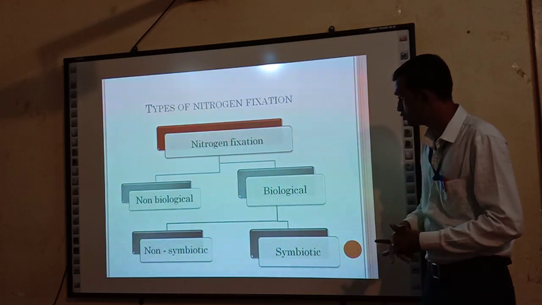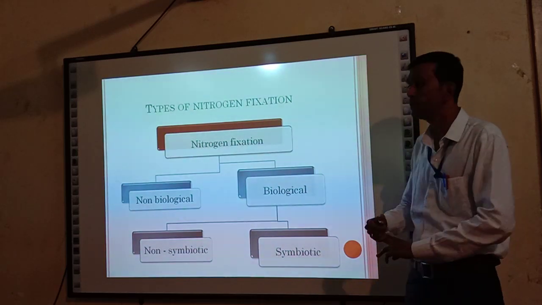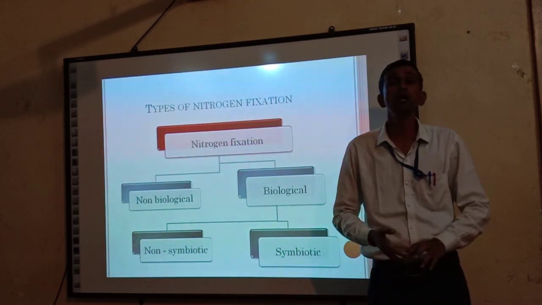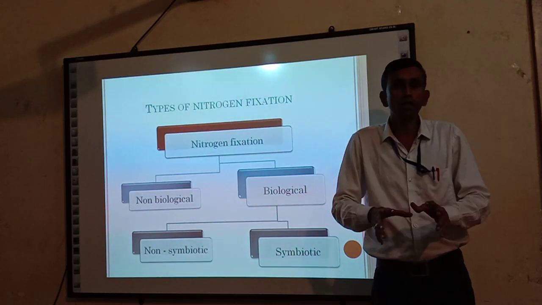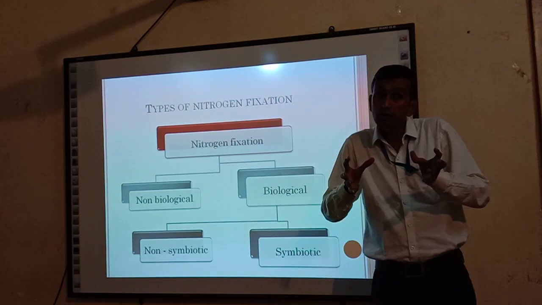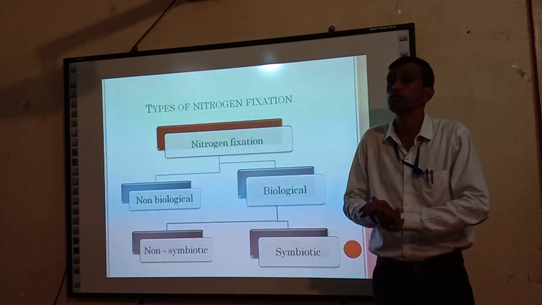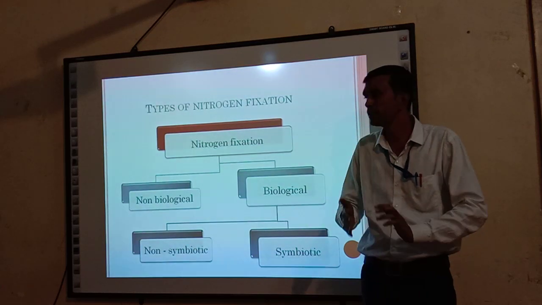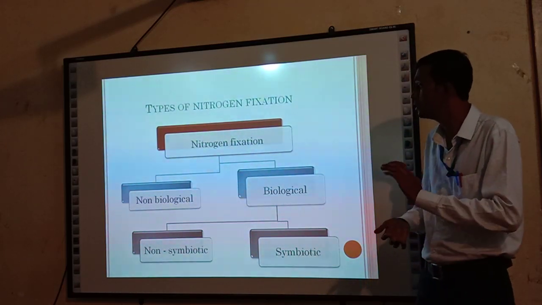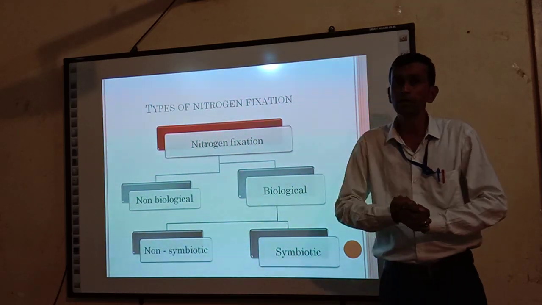Biological nitrogen fixation also has two types: non-symbiotic nitrogen fixation and symbiotic nitrogen fixation. Non-symbiotic nitrogen fixation means a few living organisms, microorganisms, fix the aerial nitrogen into nitrogenous compounds, but that living organism, some bacteria or fungi, is not associated with the plant species. So that type of nitrogen fixation carried out by these living organisms or bacteria is generally called non-symbiotic nitrogen fixation.